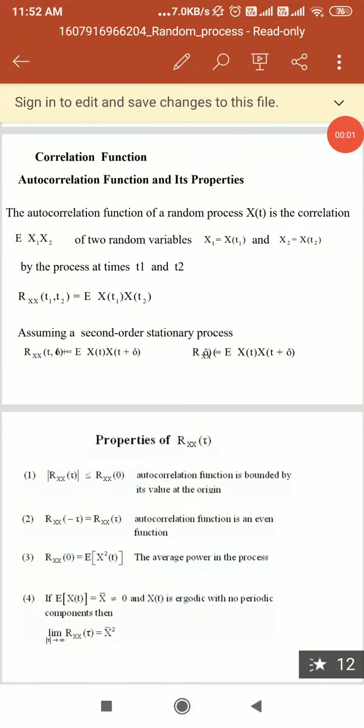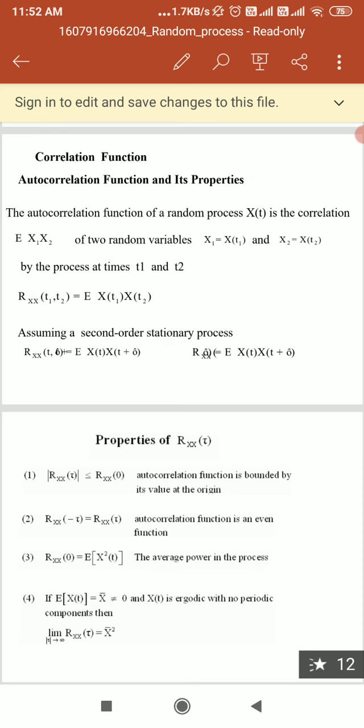Here we are supposed to study about the correlation functions, the autocorrelation function and its properties. If we denote the random process by capital X of t, the autocorrelation function of a random process is the correlation of two variables. If we take two variables, x of t1 and x of t2, these are the random process of these two variables x1 and x2.